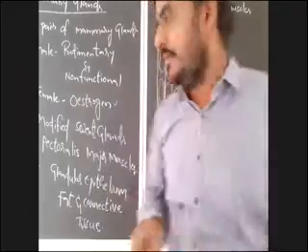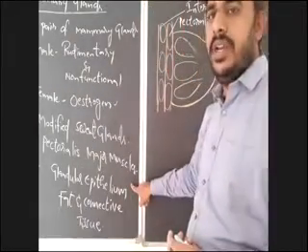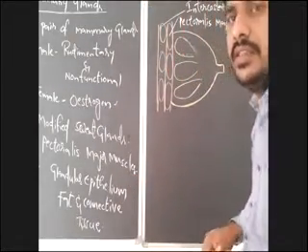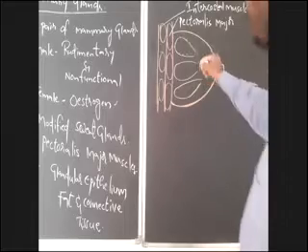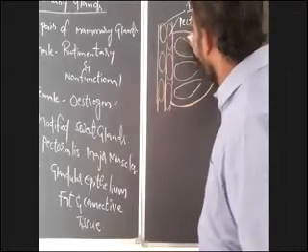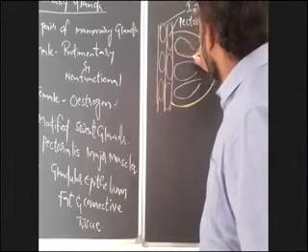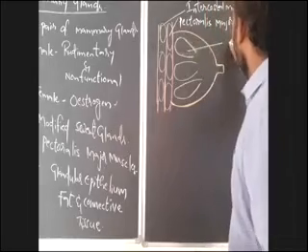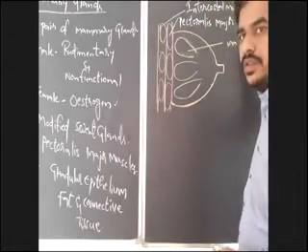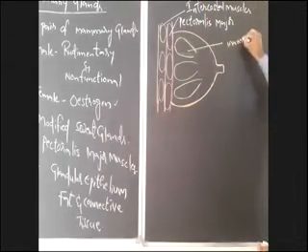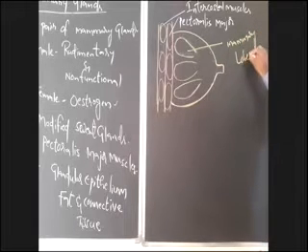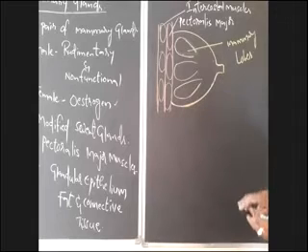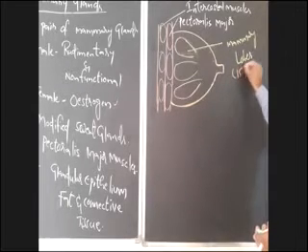Once again, I am repeating. The main component in the mammary gland is glandular epithelium. This glandular epithelium is divided into 15 to 20 mammary lobes. How many mammary lobes are there in each mammary gland? 15 to 20.